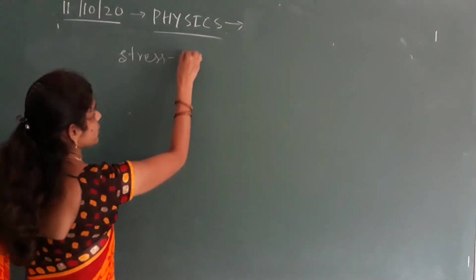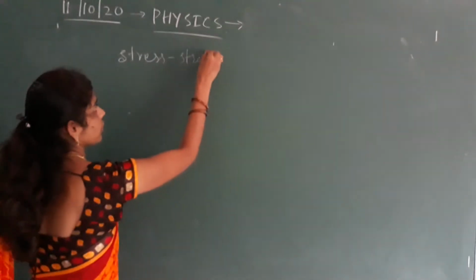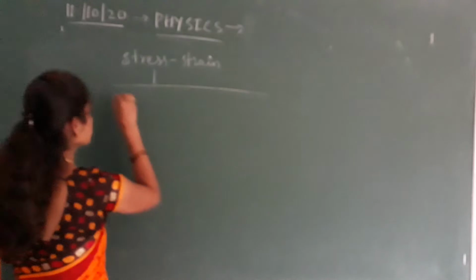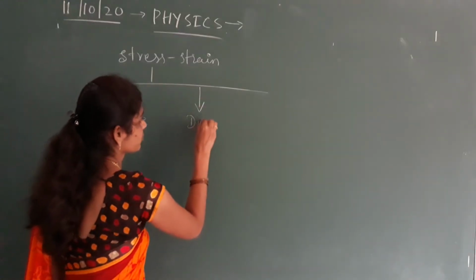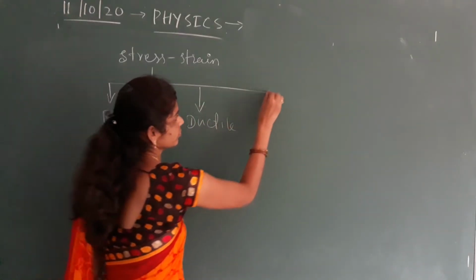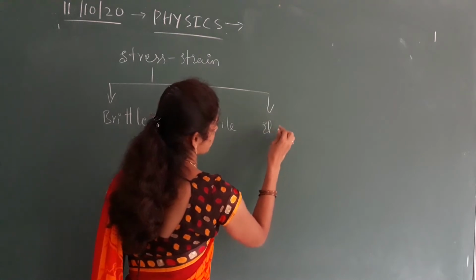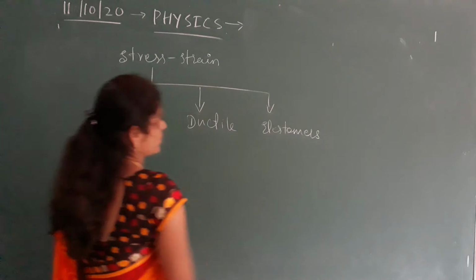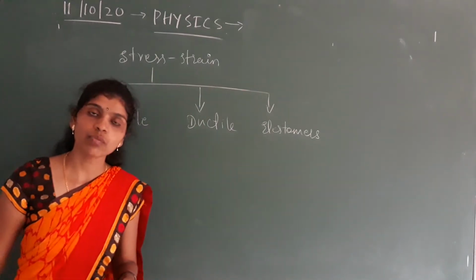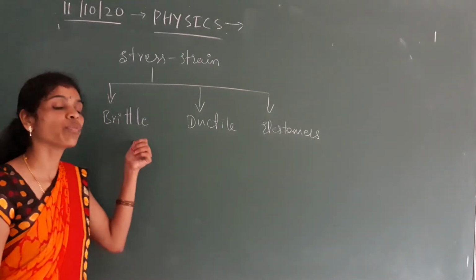So based on the stress versus strain curve, we are classifying the materials into three types, that is brittle, ductile and elastomers. So we shall see them one by one. So what is the meaning of brittle?